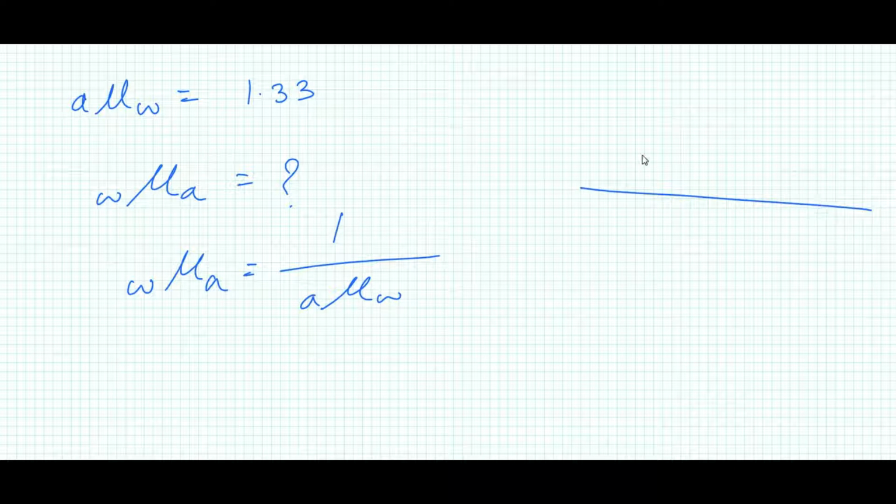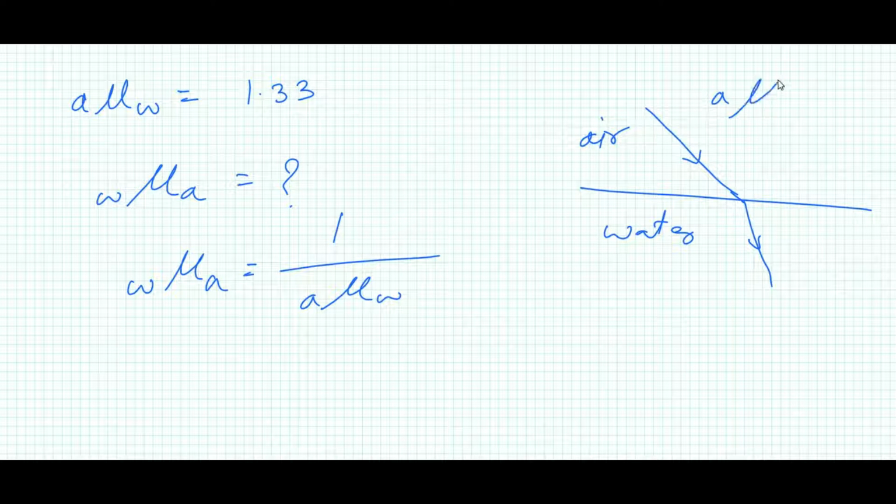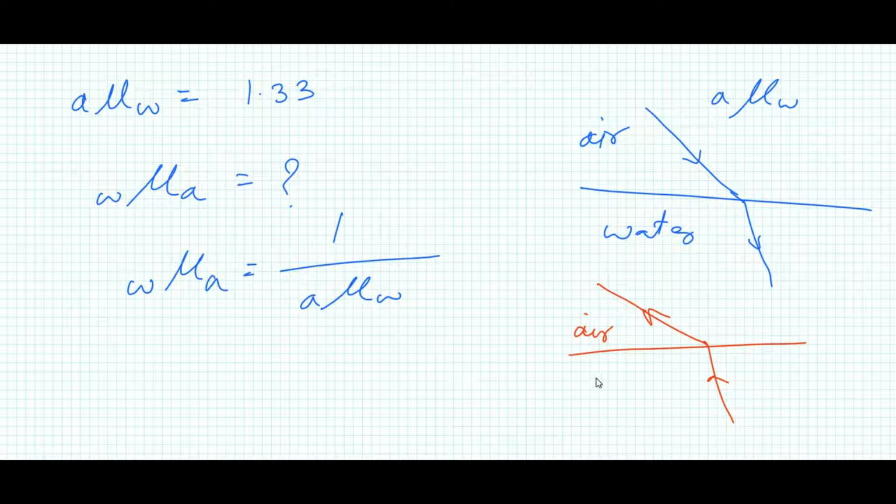For example, if this is air and this is water, for this we write A mu W. And when the light travels from water to air, in this case we write W mu A.